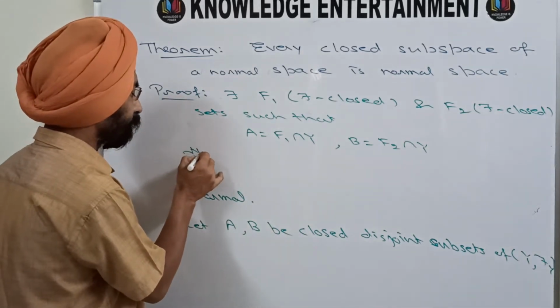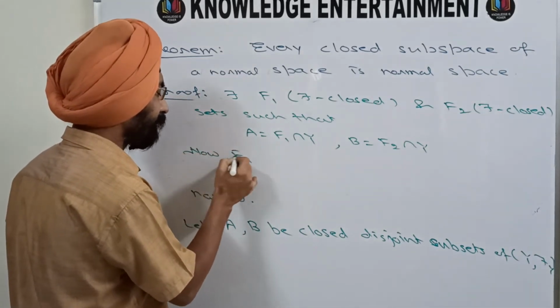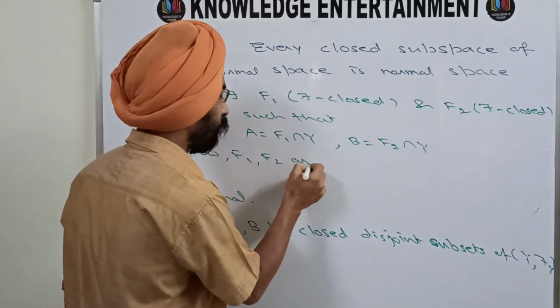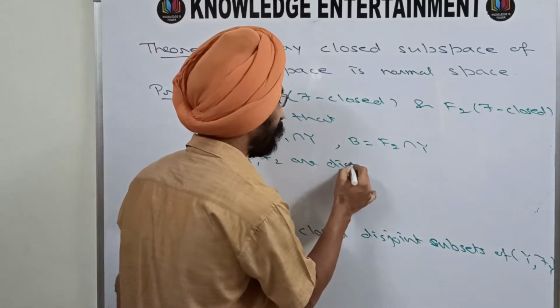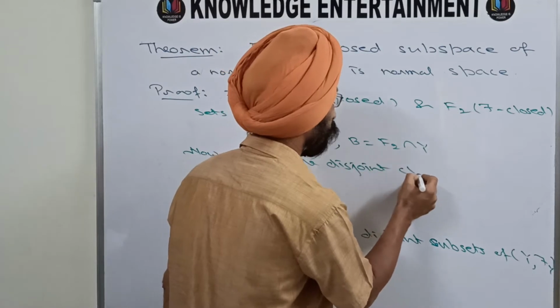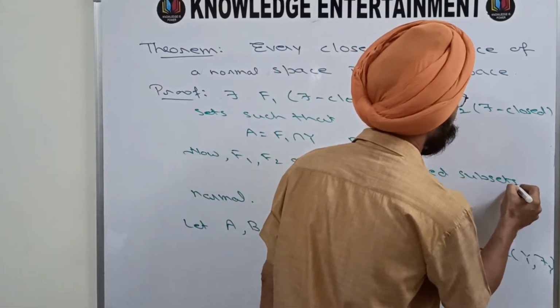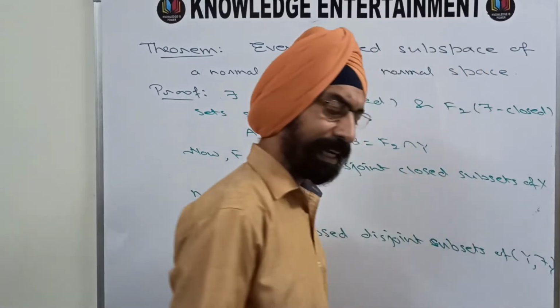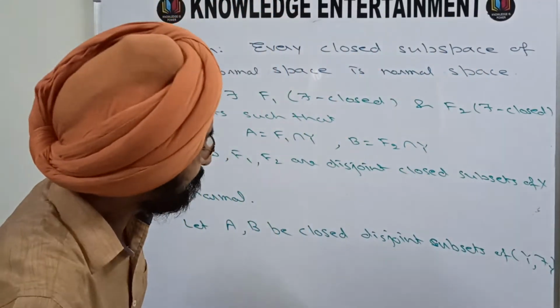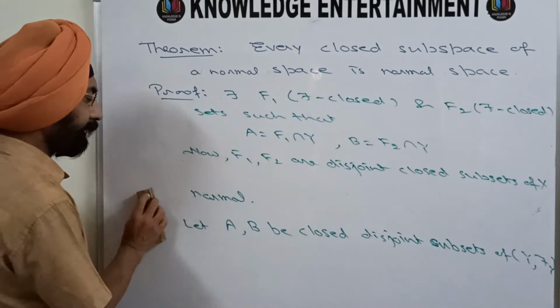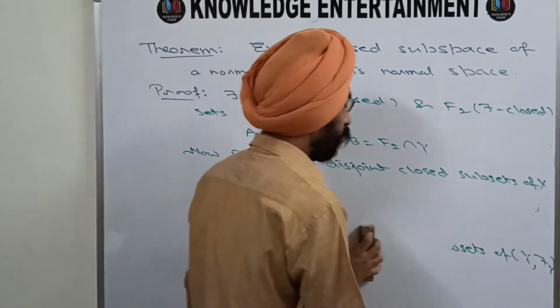Now F1, F2 are disjoint closed subsets of X, and X is given to be normal.